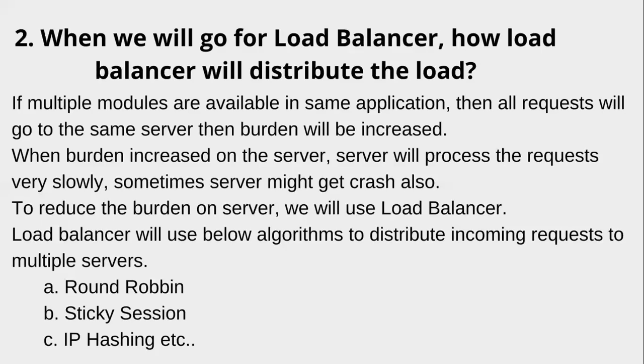Vertical scaling is nothing but increasing a single server's capacity. There is only one server, but we increase its capacity: increasing RAM size, hard disk size, processor capacity. Increasing the capacity of the server is vertical scaling. Horizontal scaling means maintaining a number of servers, more servers. Generally people go for horizontal scaling only.